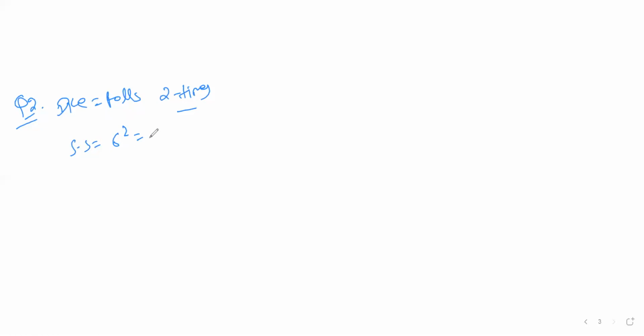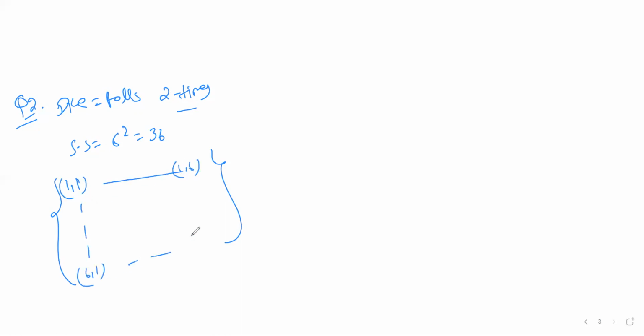6 square, it means it's 36. So here the sample space, I can say that it will go 11, 12, 16, or it can be 61, 62, 66. Here the total sample space will be 36, total 36 samples.